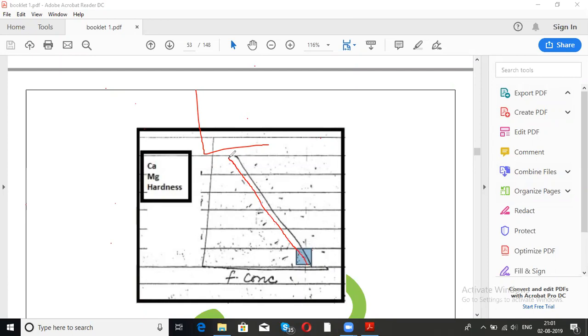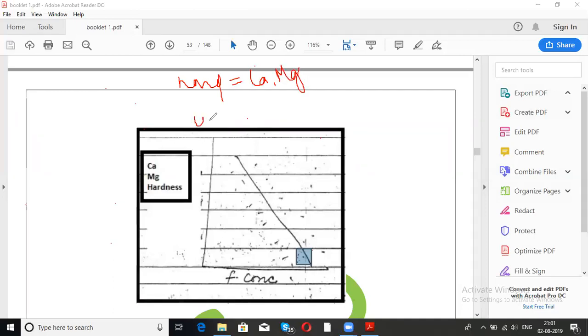And you know that hardness of water is of two types. Pata hai? Those who don't know, please do write down. One is permanent hardness, the other one is temporary hardness. Generally, hardness is because of the calcium and magnesium ions. Calcium and magnesium ions cause hardness of water.